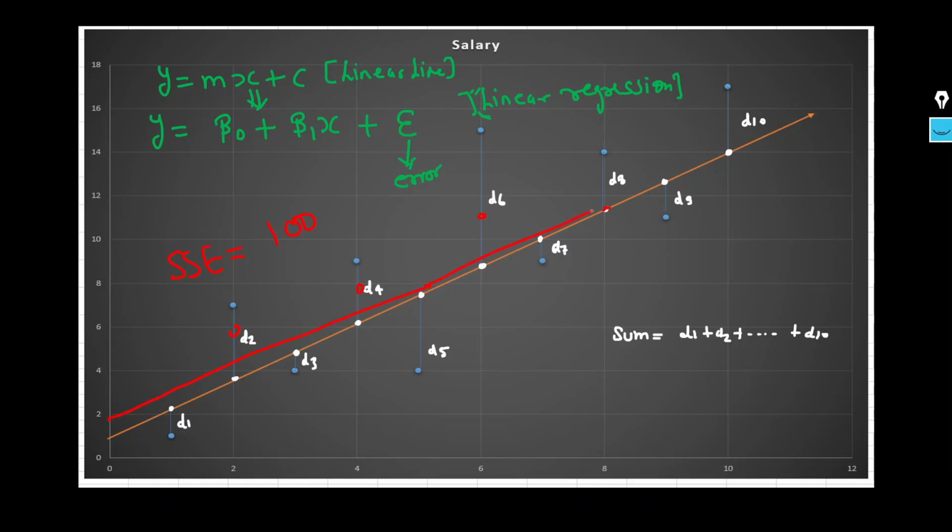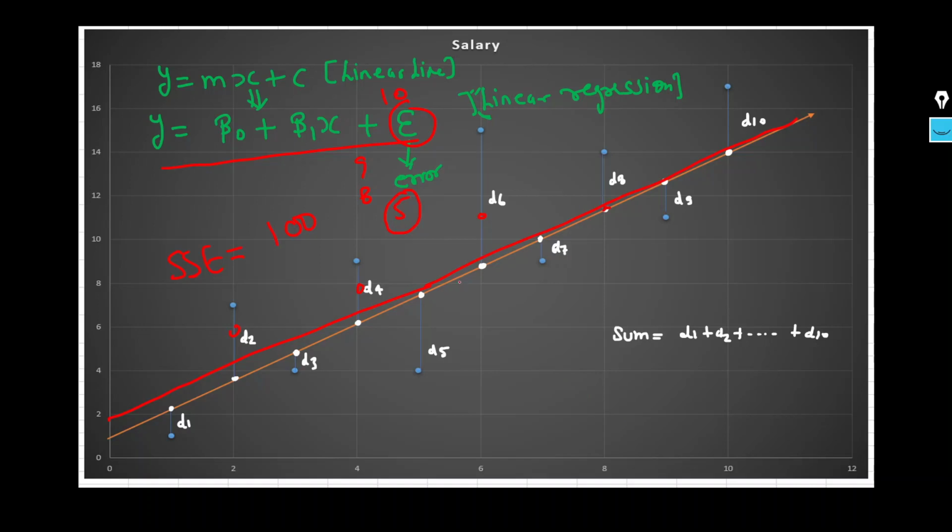If you see here, in this particular line I am able to minimize the total distances, meaning the total error. Let's see this particular equation. In this equation I am getting 10, then 9, then 8, then 5 error. So I will use the particular error which is the minimum, or the least error. Because our main purpose is to minimize the error in the equation, so that we can get the best fit line. If we minimize this error, we can get the best fit line.